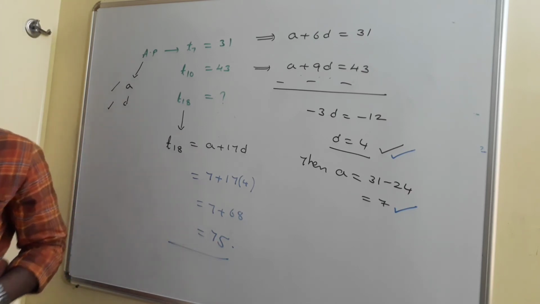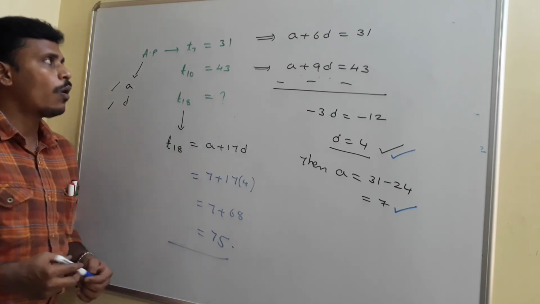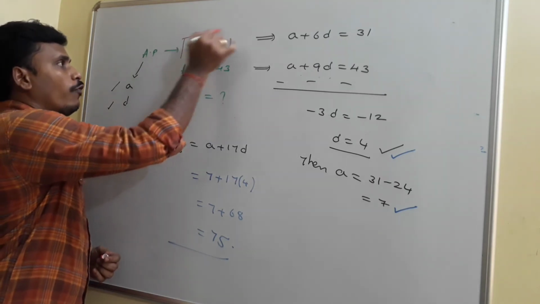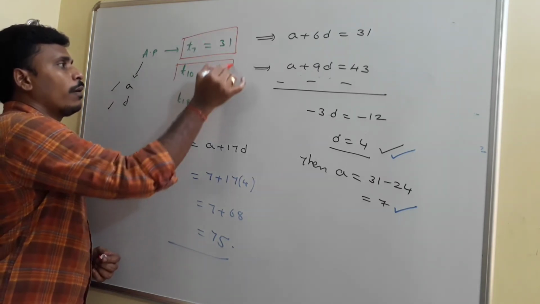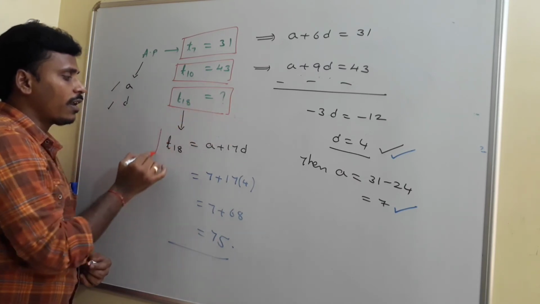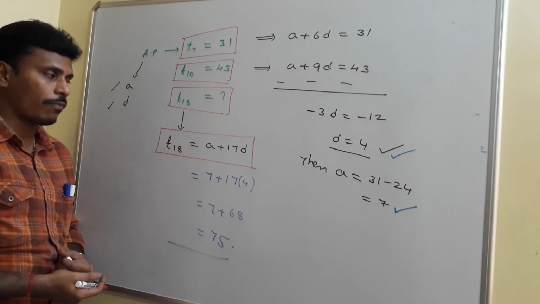Just have a look. Once again I am repeating, the problem is asking you to find the 18th term of an arithmetic progression where the 7th term and the 10th term are given as 31 and 43. Based on this, you need to find this 18th term. To find the 18th term, our idea of the 18th term is A plus 17D with the general term formula.